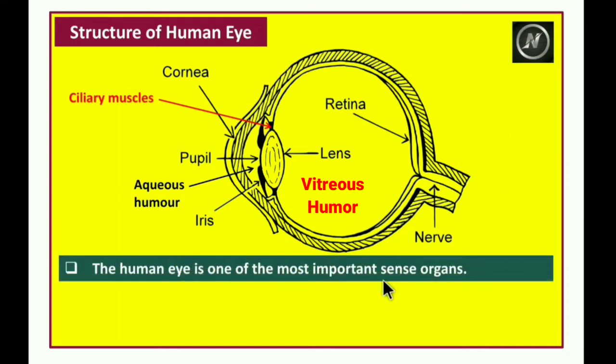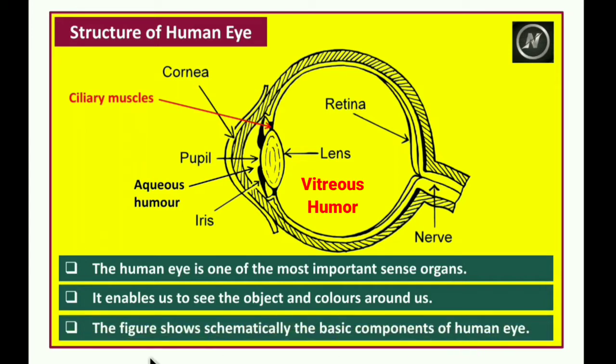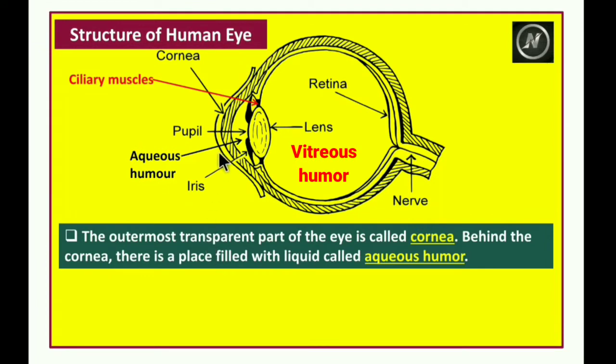The human eye is one of the most important sense organs. It enables us to see the objects and colors around us. This is a figure that shows schematically the basic components of the human eye. The outermost transparent part of the eye is called the cornea. Behind the cornea, there is a place filled with liquid, generally called aqueous humor.